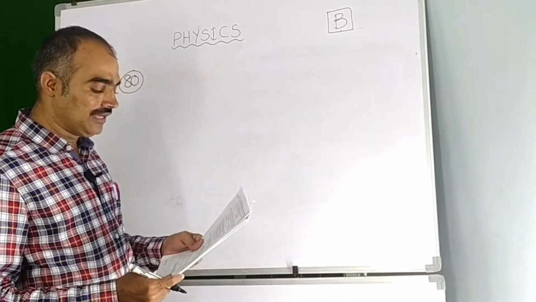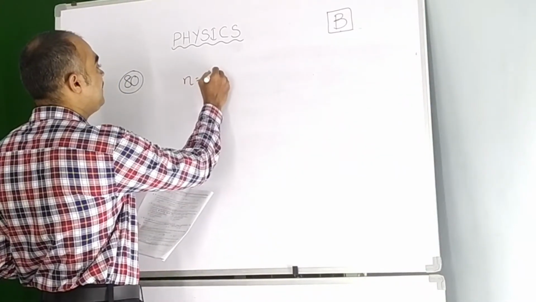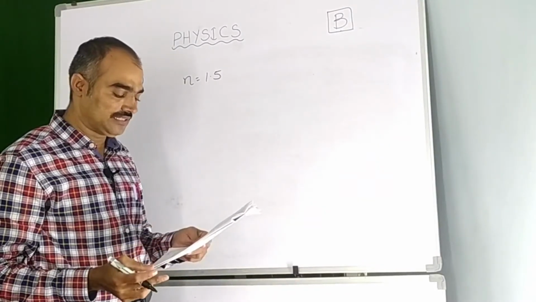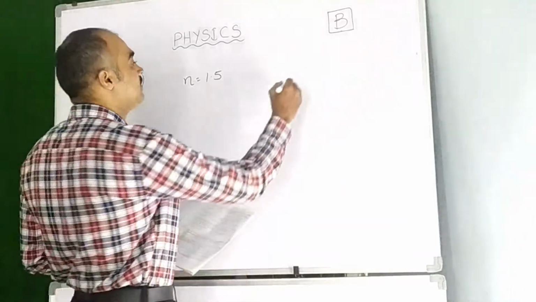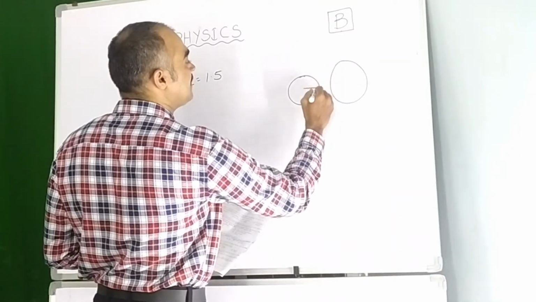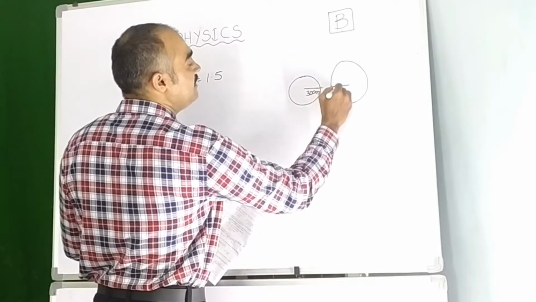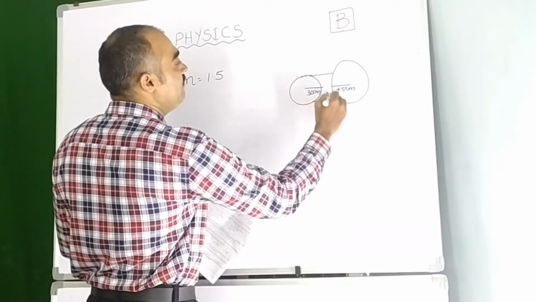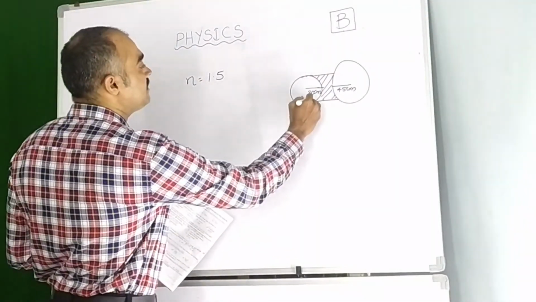A double concave lens of refractive index 1.5. So here n is equal to 1.5, with its two spherical surfaces of radii r1 equal to 30 centimeter and r2 equal to 45 centimeter, is kept in air. So here this is one sphere and this is another sphere, whose radius is 30 centimeter and this one is 45 centimeter. This is r1, this is r2, it is 45 centimeter. Now here we are drawing a concave lens. So this is r1, this is r2.